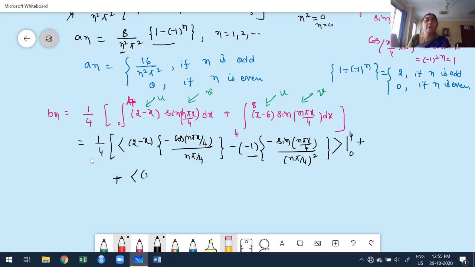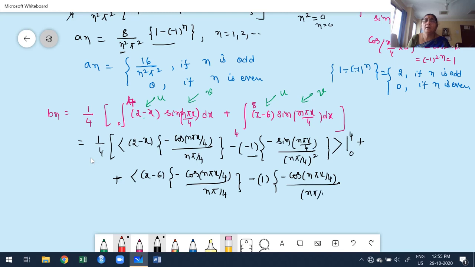Move to the second term, x minus 6. Integration of sine is minus cos of n pi x by 4 divided by n pi by 4, minus the derivative of x minus 6, which is 1. Again I have to integrate, keeping the constant as it is. Integration of sine is cos of n pi x by 4 divided by n pi by 4 whole square. Now I have to stop because the derivative value is constant, from 4 to 8. Close the bracket carefully.